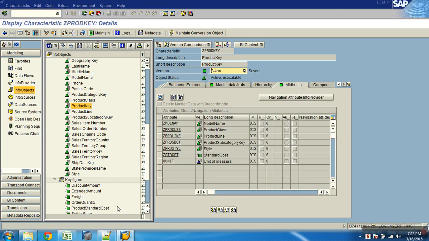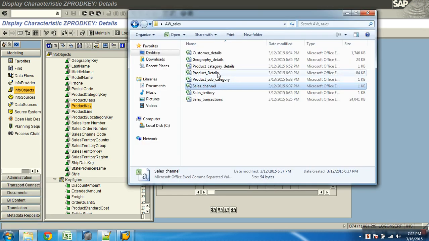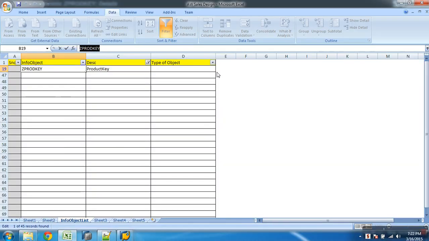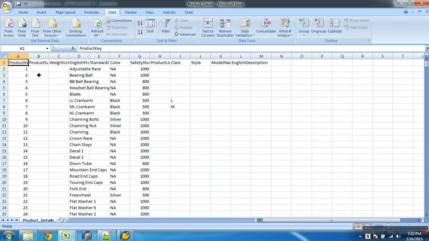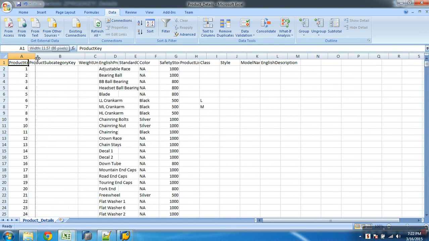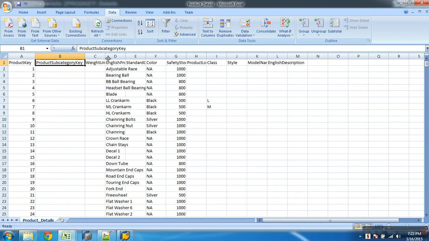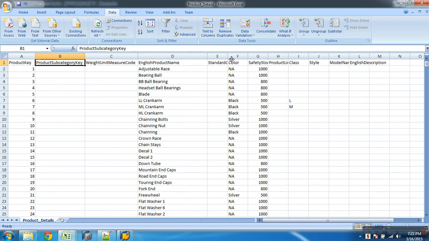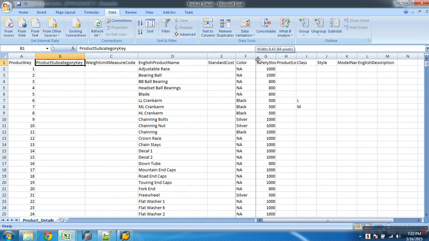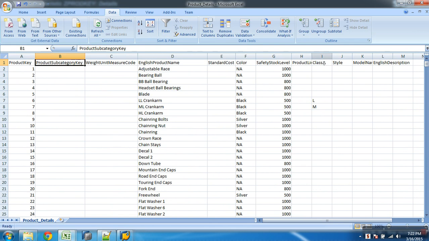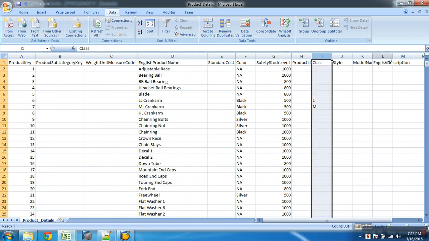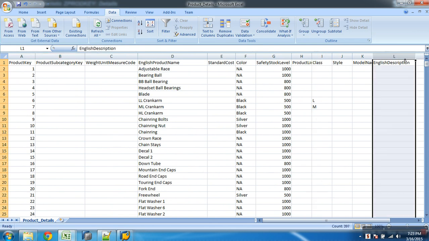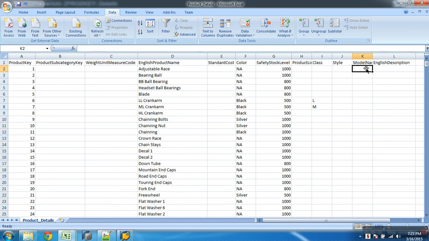Ready. Now let me open up the file. This is my file. Product key. What is product subcategory key? Weight, English product name, standard color, cost, color, safety stock, product line, scale, all this, and then I got what is English description, model name. Yes or no?